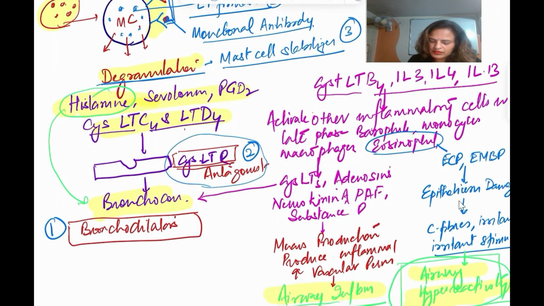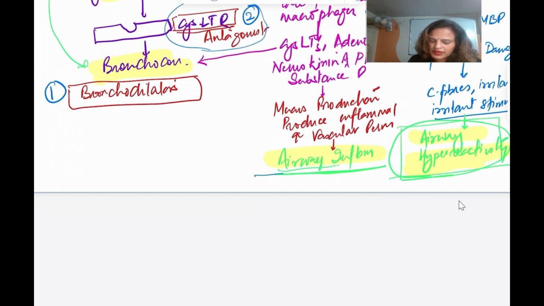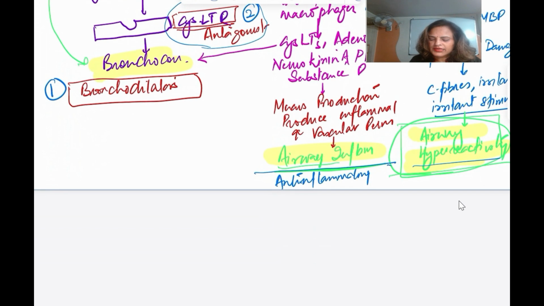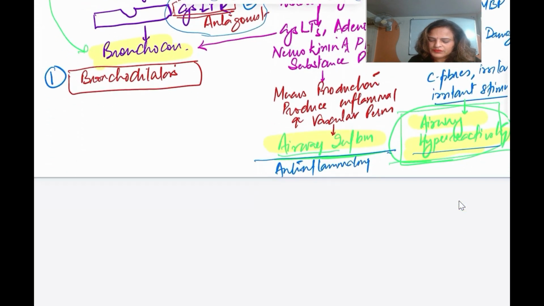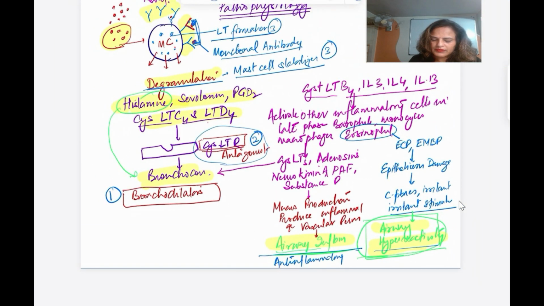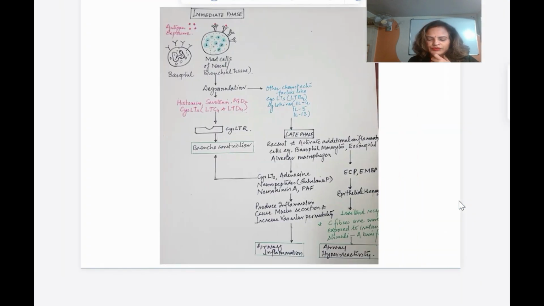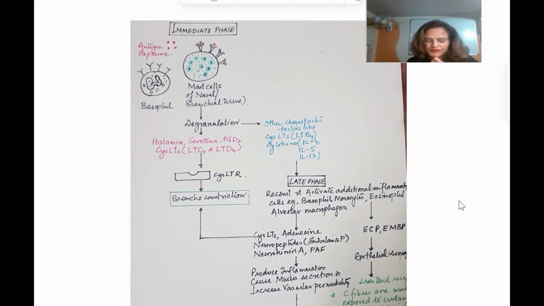Then another group of drugs: we can give anti-inflammatory drugs, because there is inflammation. You can see in the next slide, I'll show you a clearer picture. This is the pathogenesis I have told.